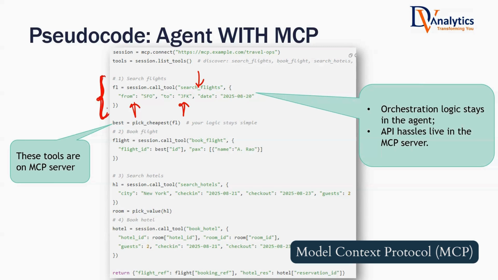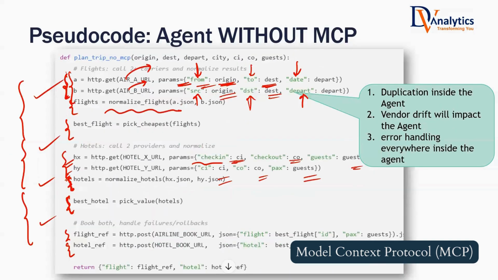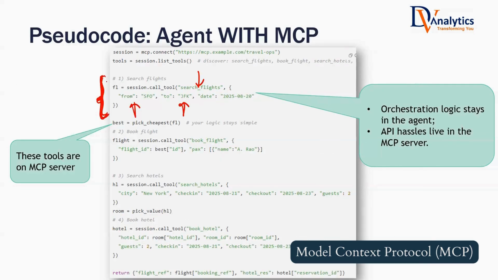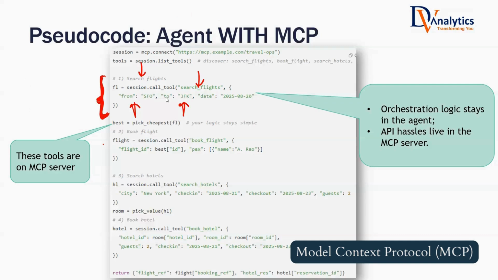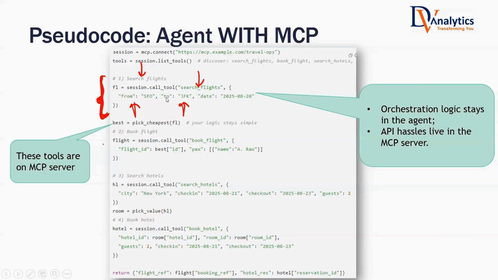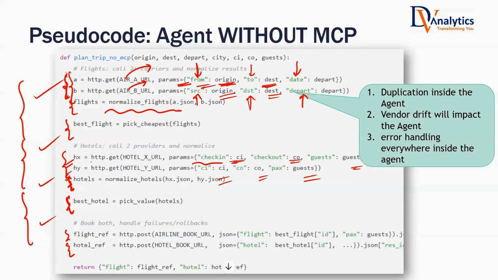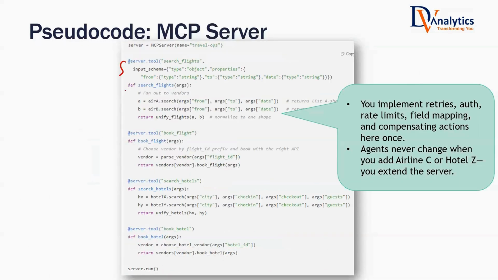If 10 AI agents were using this earlier, all 10 AI agents were writing these many lines of code. But all the AI agents right now will write a single line of code. I'm sending this search flights information to my MCP server, and then search hotel to my MCP server, and then book flight, book hotel. That's it. You have 4 tasks: search flight, a single function, book flight, search hotel, book hotel. Just give the details. The MCP server has to handle it. All this hassle that we have will now be within the MCP server. It will be handling all this: search flight, search tool, etc.